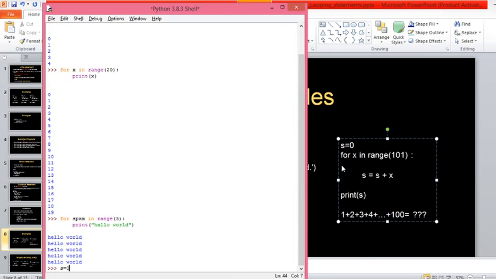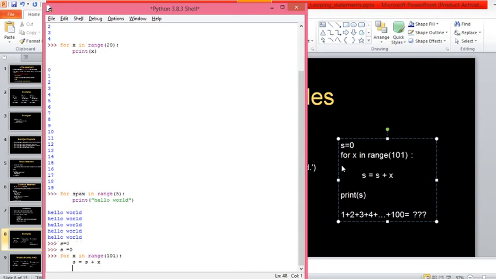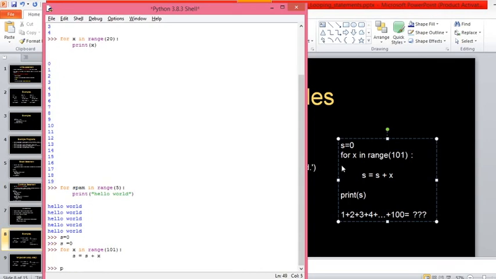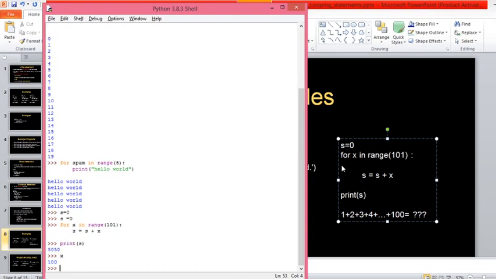I'll start with s equals to 0. Sorry, I think I typed it wrong. Okay, s equals to 0. Then for x in range of 101. Then s equals to s plus x, right? Then print. Okay, 5050. And then if you print the value of x, it will be 100.